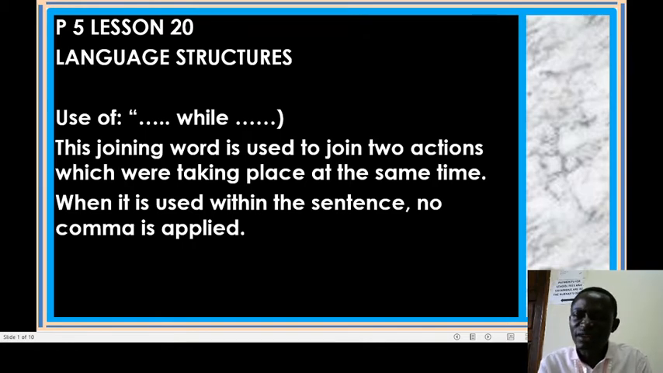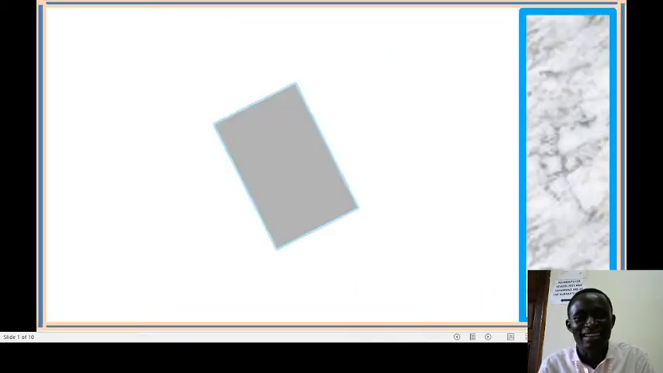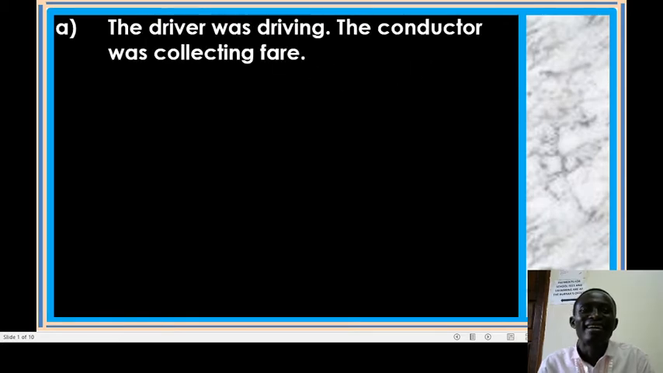Now, after looking at that, we want to look at the examples. How can we learn through examples? Example number 1 says, the driver was driving. Okay. The conductor was collecting fare. Okay, 2 actions taking place. The driver was driving. Remember, it is in the past. The conductor was collecting fare.